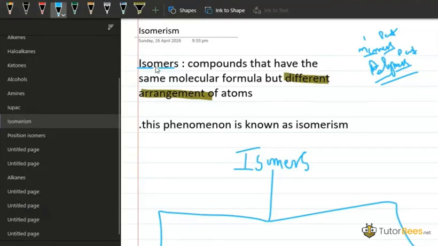Same here, we have isomers. Iso means same. Mers means parts. So those molecules that have the same atoms are known as isomers. See here, compounds that have the same molecular formula but different arrangement of the atoms are known as isomers, and this phenomenon is known as isomerism.